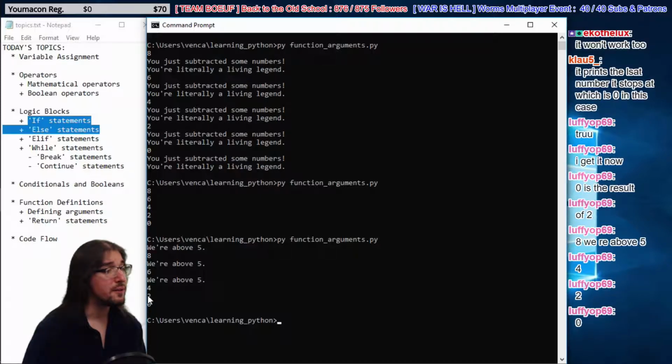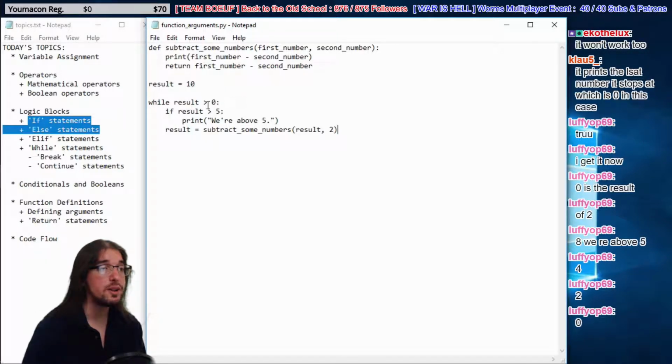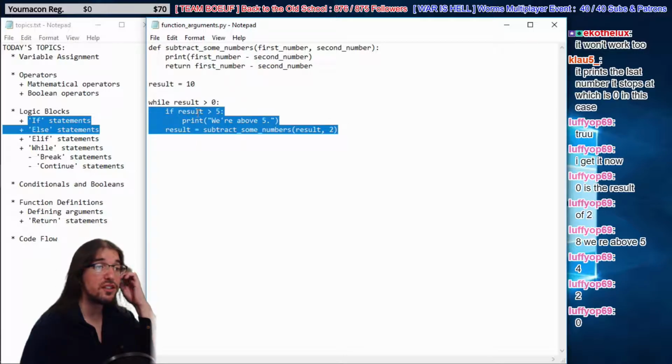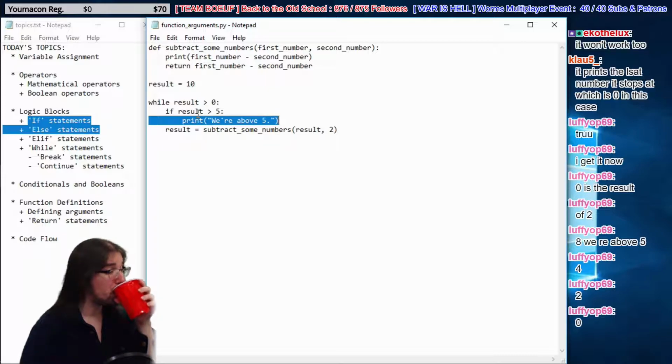Yeah, Luffy knows what's going on here. So every time this while statement loops, it asks, while is greater than 0. So every time this runs, it runs all this code: if result is greater than 5, then print this, and then we do the subtract some numbers stuff. But see how, every time it ran this code, it asked this question: is result greater than 5? And it only does this code if that's true. Once we got down to 4, it kept asking the question, sure, but it wasn't true anymore, so it stopped printing off this message.